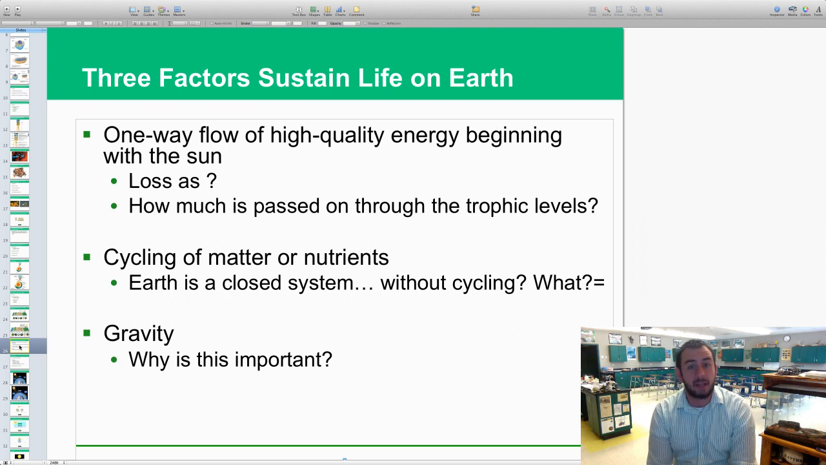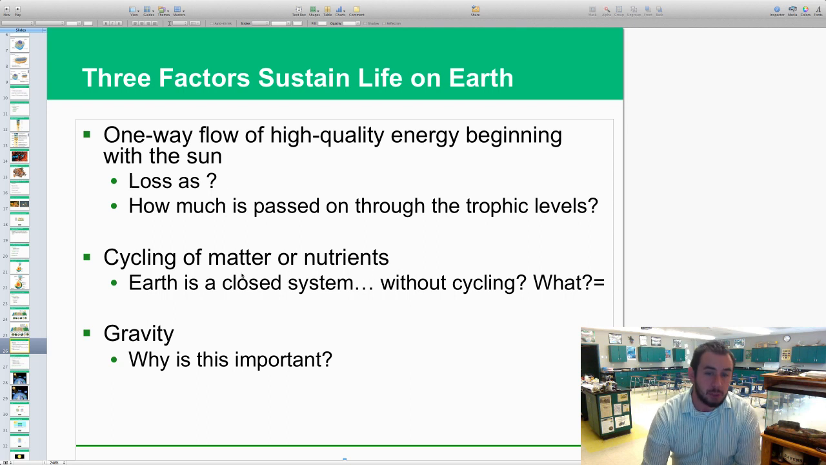All right, so three factors sustain life on Earth, and one of them is the one-way flow of high-quality energy beginning with the sun, and as it is transferred, it becomes lower-quality energy. A lot of the loss, and I don't want to say loss like it disappears, it's just transformed. The reason why it becomes lower-quality energy is that some of that energy is lost as heat in the form of reactions and metabolic processes.